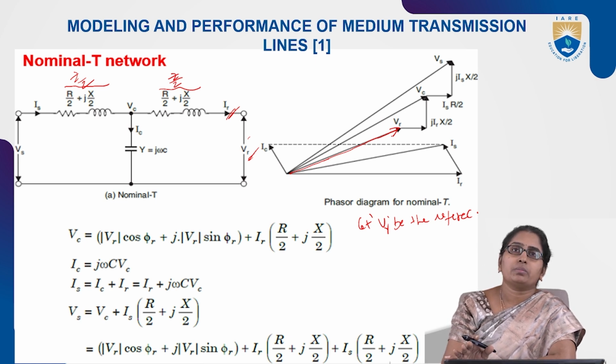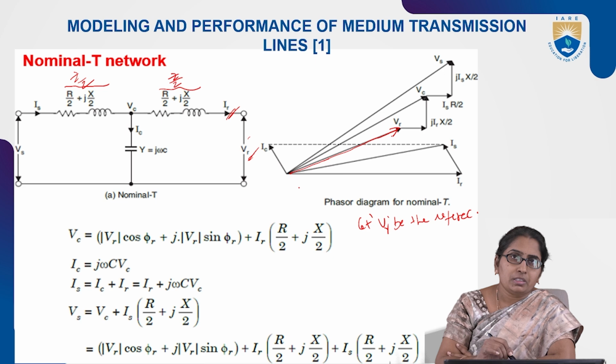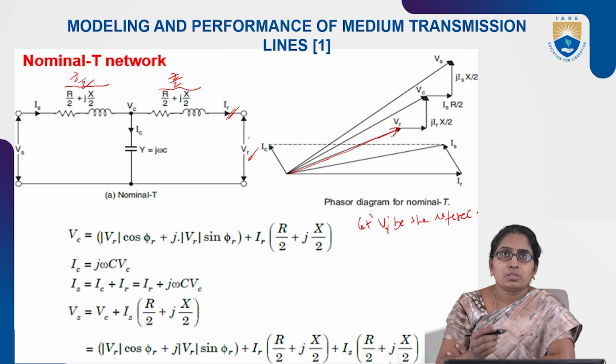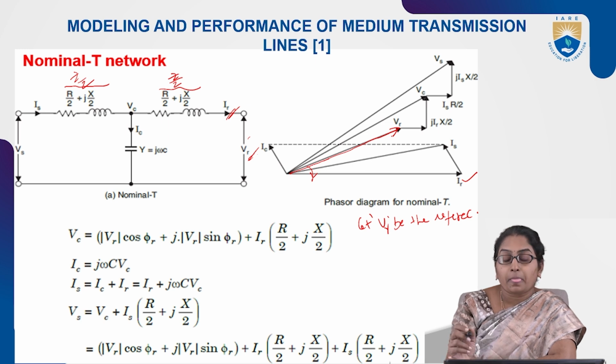They may take it horizontally or in a slant manner. So in the nominal T method the VR reference vector is taken like this slant vector. In the same manner IR is assumed to be a lagging load, so IR lags, and this is the IR lagging angle.